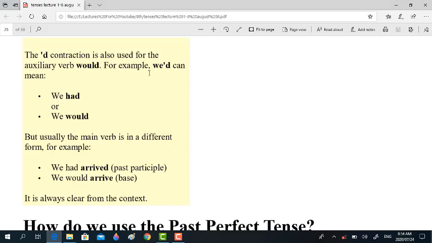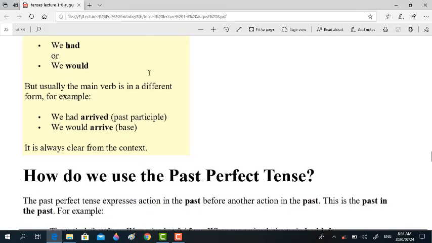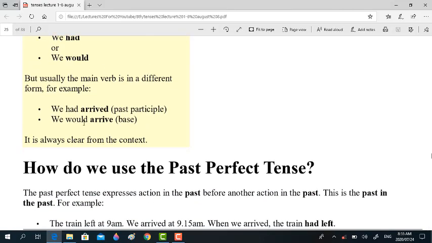The context, the sentence structure will pilot you towards the right answer, because would doesn't take a past participle form after it, whereas had always has a past participle form, right? So you can clear whether the contraction is would or had, right?